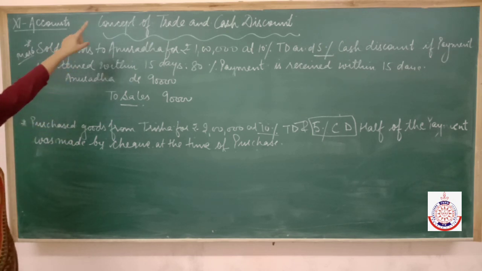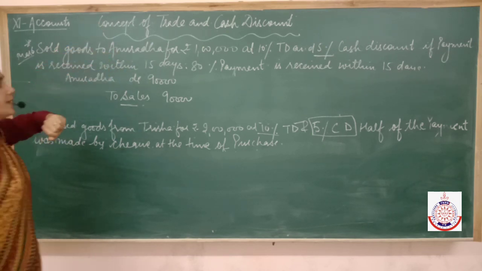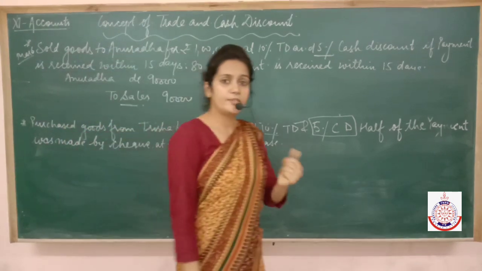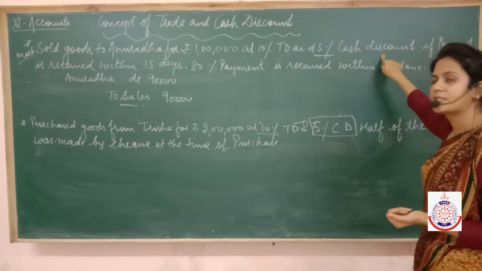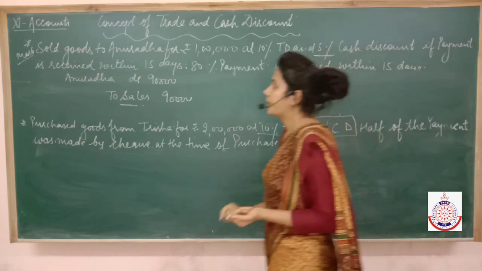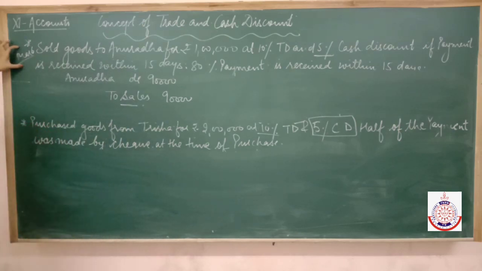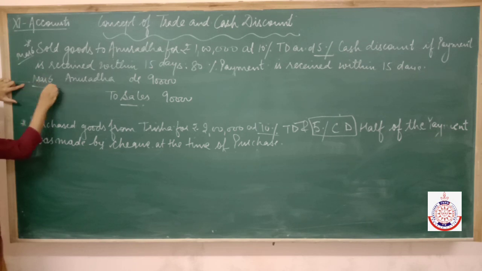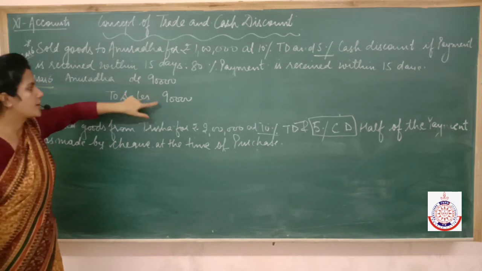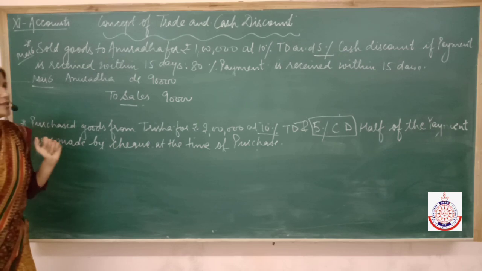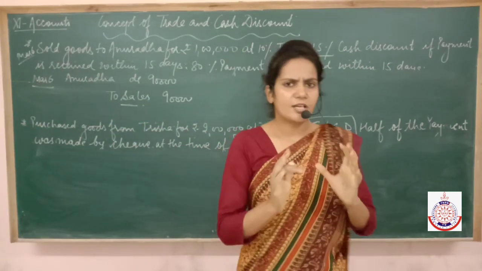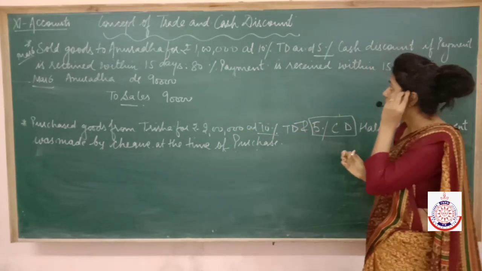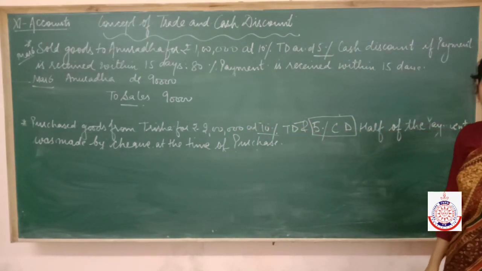And now we have given a condition to her that if she made payment to us within 15 days, then we can give her additional 5% cash discount. Read the question carefully again. We have sold goods to Anuradha on March 6. Got it? So this entry we have passed on March 6 after charging trade discount. Now one condition is there that if she makes payment to us within 15 days, means up to 21st of March, then we can give her additional 5% cash discount.